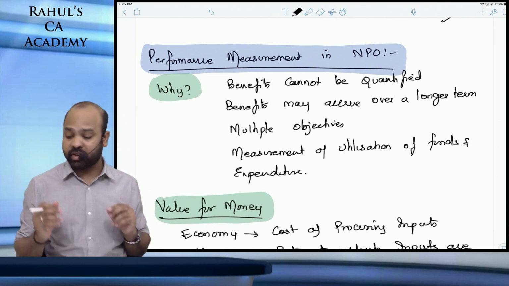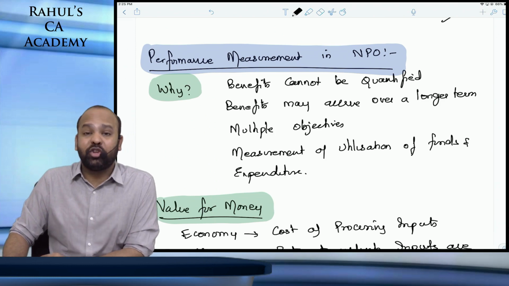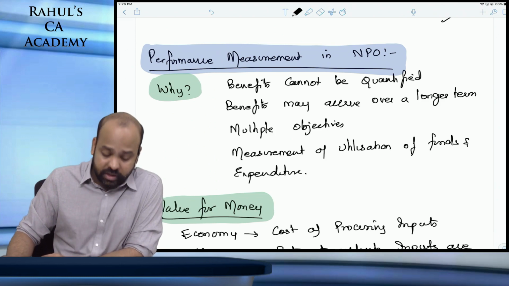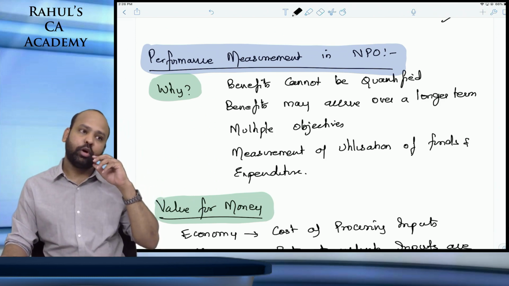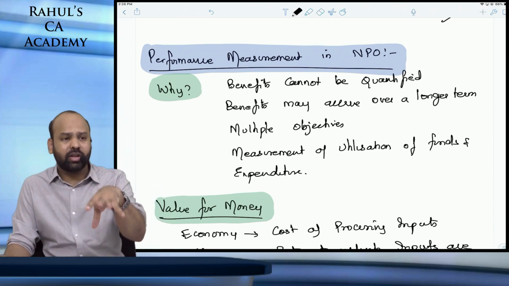And then, after that, we have performance measurement in non-profit organizations. Performance measurement is the final part, very important from the viewpoint of examination. Again, performance measurement in NPO. Now, non-profit organizations: why is it so important? Why is it difficult to measure performance under a non-profit organization? All of these points are important.